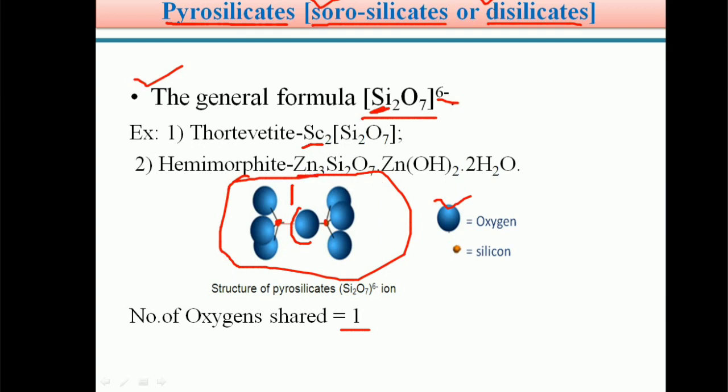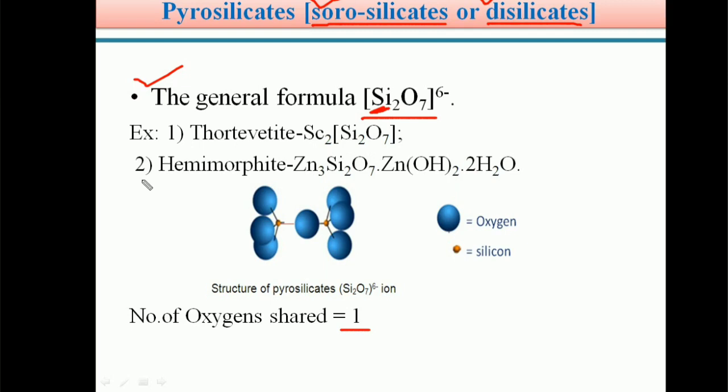Examples for pyrosilicates are thortveitite, Sc2Si2O7. Next is hemimorphite, Zn4Si2O7(OH)2·H2O. So students, these are two popular examples of pyrosilicates: thortveitite and hemimorphite.